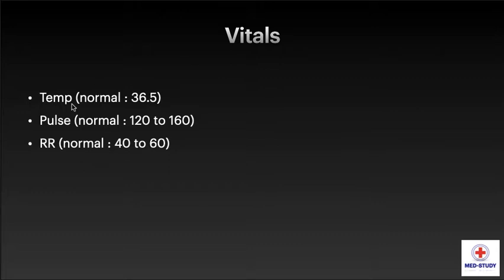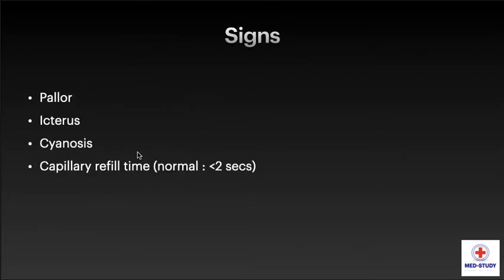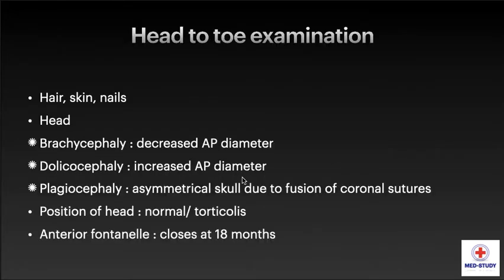Coming to vitals. Temperature: normal temperature is around 36.5 degrees Celsius. Pulse: normal is 120 to 160 beats per minute. Respiratory rate: normal is 40 to 60 cycles per minute. We have to look for certain signs including pallor, icterus, cyanosis, and capillary refill time, which is normally less than 2 seconds. Head to toe examination, we have to look for hairs, skin, nails.